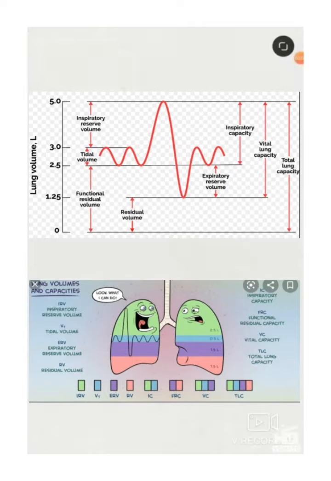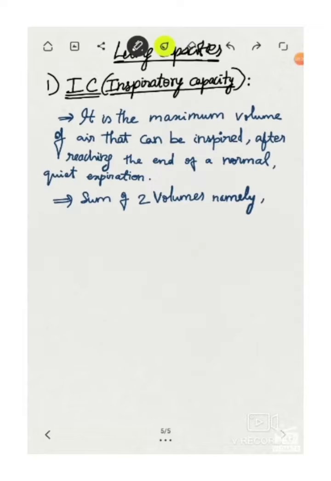In previous video, we saw in detail about the 4 lung volumes. In today's video, we'll see about the lung capacities in detail. There are 4 lung capacities we saw already. In that, first one is inspiratory capacity. Usually, the capacities are the sum of some volumes. We add some volumes, we get the capacities.